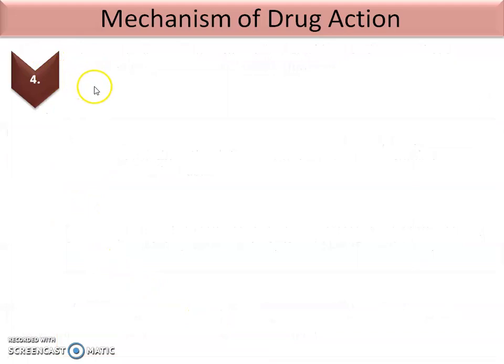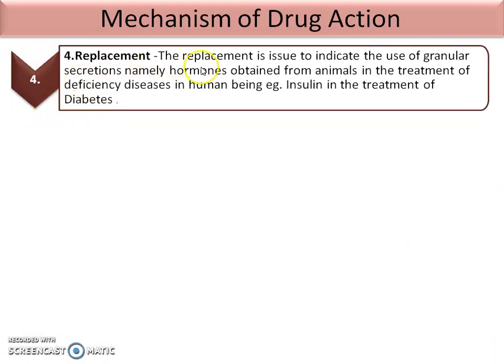Then fourth drug action is replacement. Replacement is used to indicate the use of glandular secretions, namely the hormones, obtained from animals in the treatment of deficiency diseases in human beings. That means whenever the human body needs such hormones or secretions which our body cannot secrete, they can be obtained from animal sources in some deficiency diseases. Example of it is insulin in the treatment of diabetes.